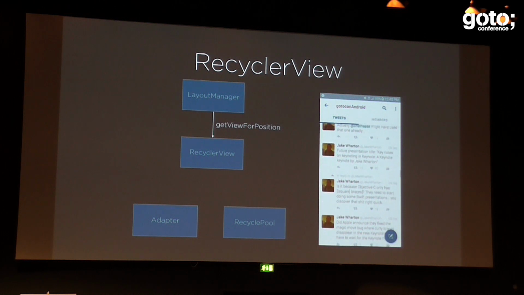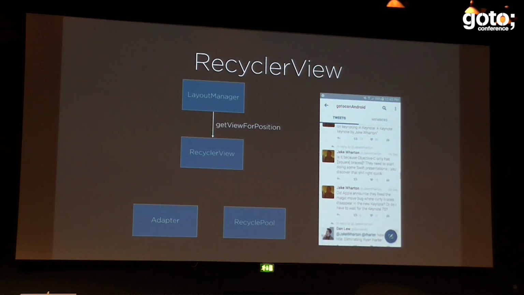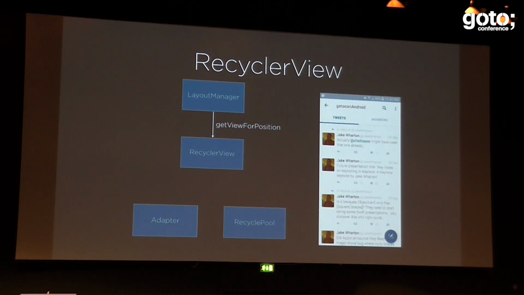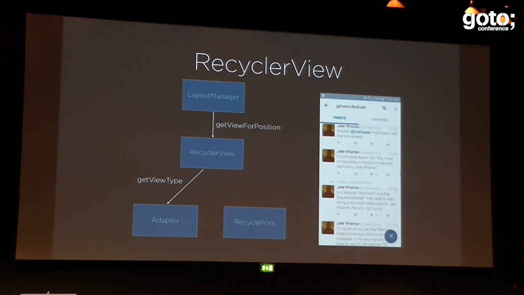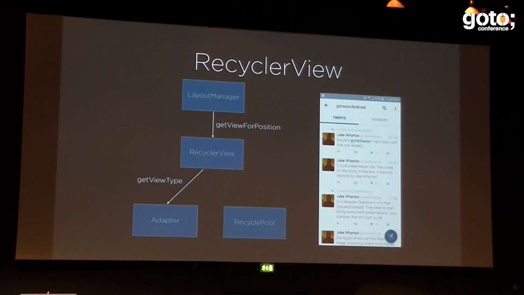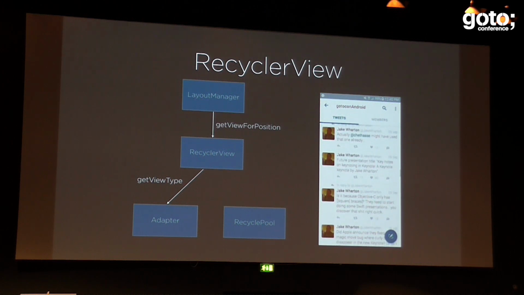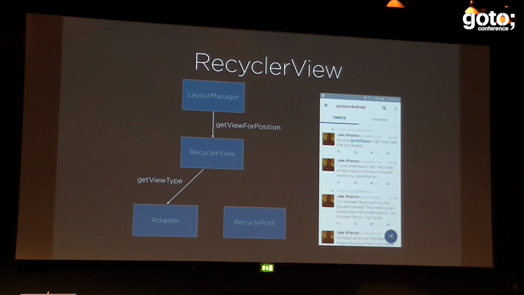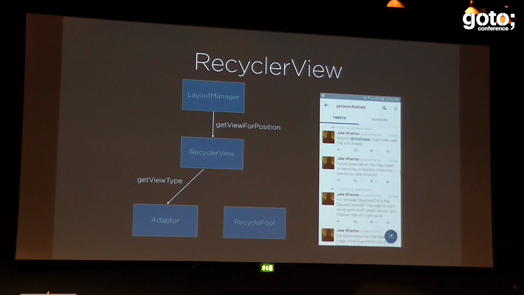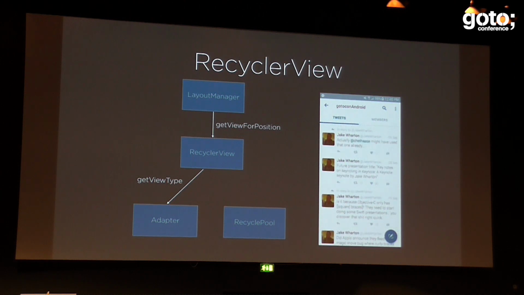So when you try to actually show the next position, the layout manager is going to go to the recycler view and invoke the method getView for that position. When that's called, the recycler view will go to the adapter and will ask for the type of that view, because you can have many types of views in your recycler view. So for example, if you want to have different headers, or you're going to have a carousel for showing ads, for example. Okay. So yeah, we get the type.